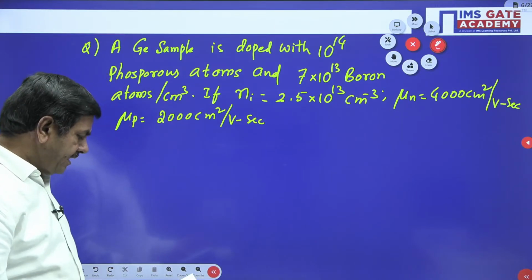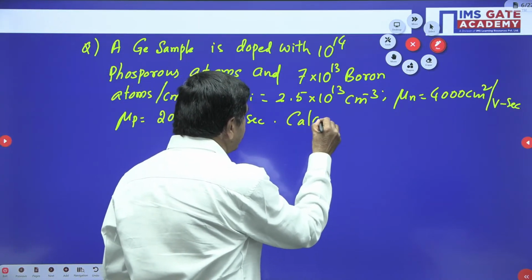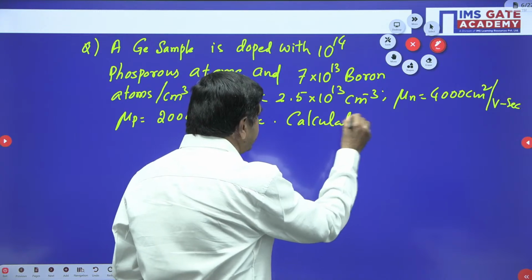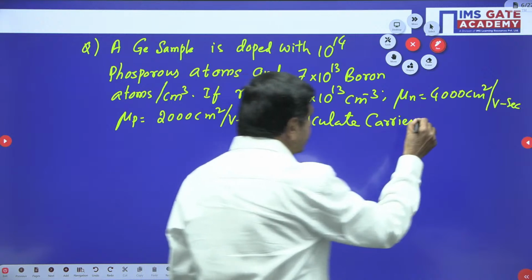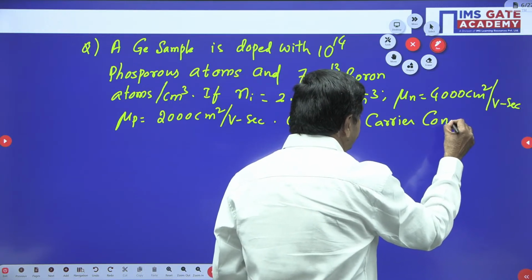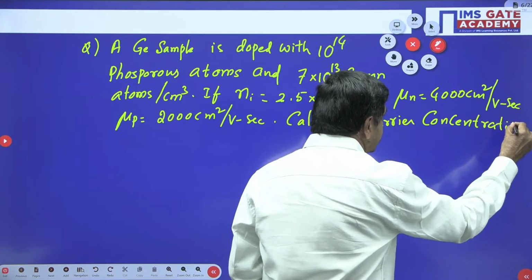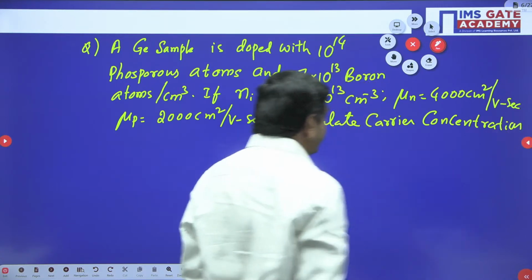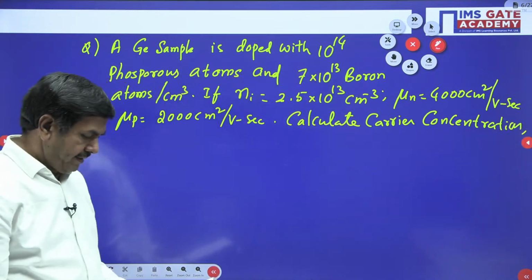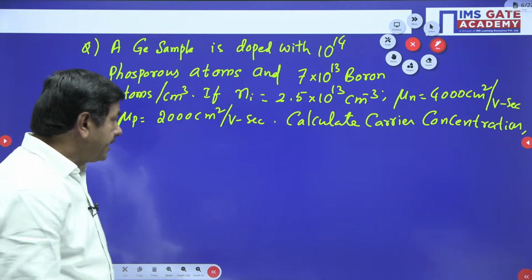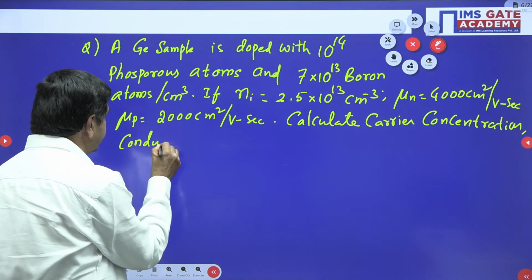But what is asking in the problem? Calculate carrier concentration, and one more question he asked, conductivity, is asking to find the conductivity,